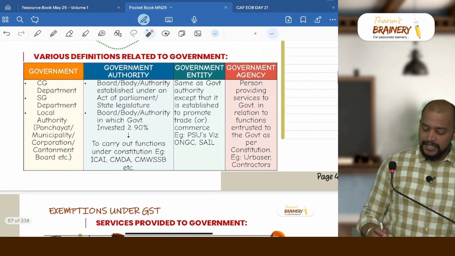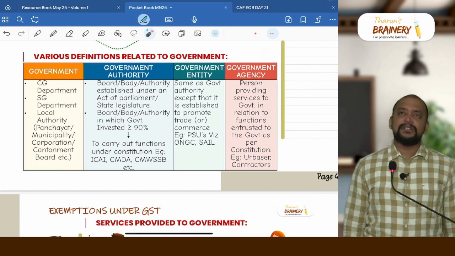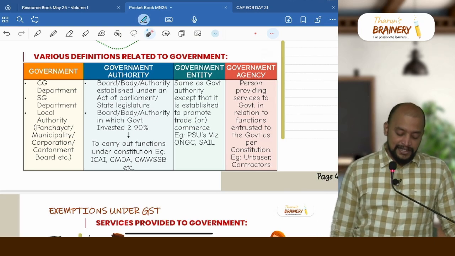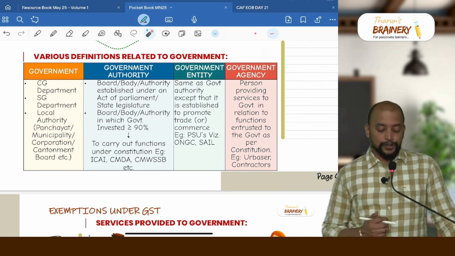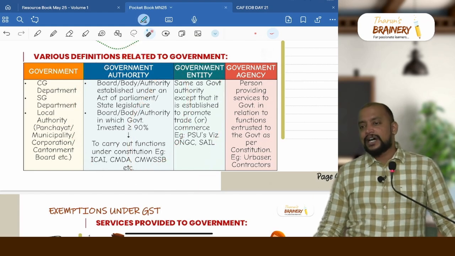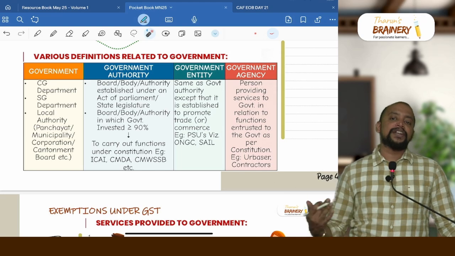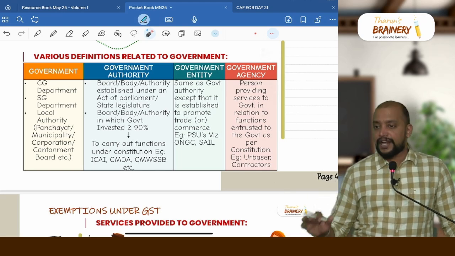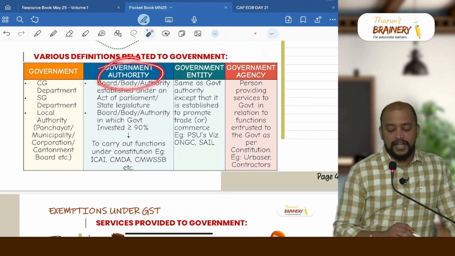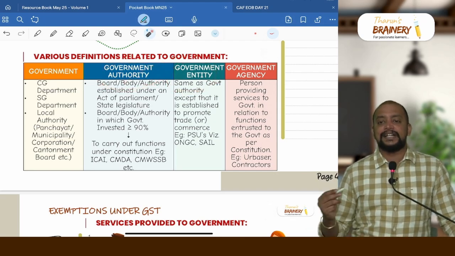Then in this we need to understand various definitions. Government refers to central government department, state government department, local authority. Local authority means panchayat, gram panchayat, or municipality, corporation, cantonment board. Government authority and government entity have the same meaning: both are established by an act of parliament or state legislature, or are any board or body in which government has invested greater than or equal to 90%. But if it is for carrying out the functions under the constitution, it is called government authority. If it is to promote business or commerce, then it will be called government entity.